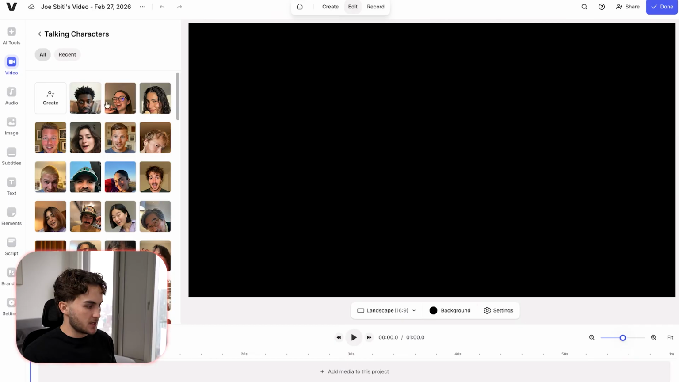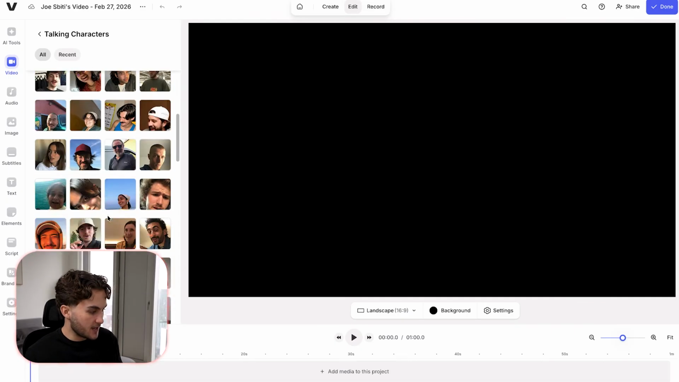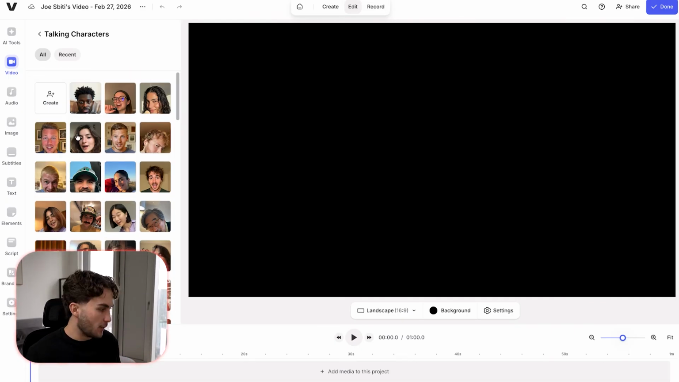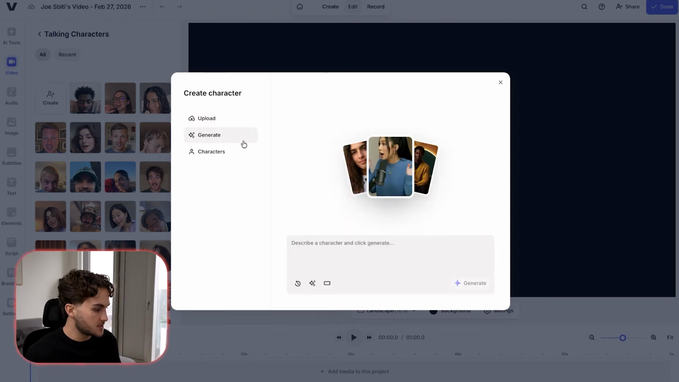And as you can now see, there is a bunch of AI characters that have already been generated that we can use to make some viral UGC. However, if for whatever reason you don't like any of these and you want to create your own character, then what you can do is hit create and go generate, or you can upload a photo that you've generated elsewhere if you wanted to. But they have some of the best models on here anyway to generate a photo.